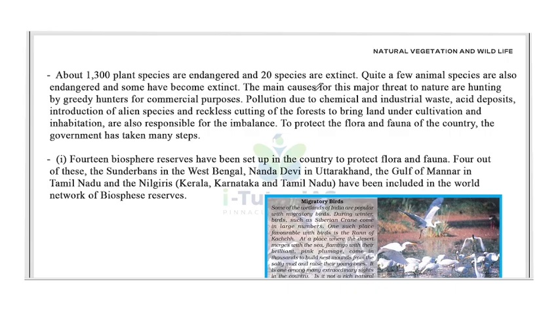The main causes of this major threat to nature are hunting by greedy hunters for commercial purposes, pollution due to chemical and industrial waste, acid deposits, introduction of alien species, and reckless cutting of the forest to bring land under cultivation and habitation, which are also responsible for the imbalance.